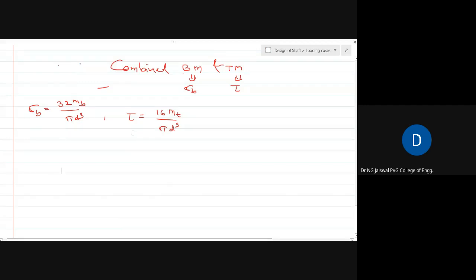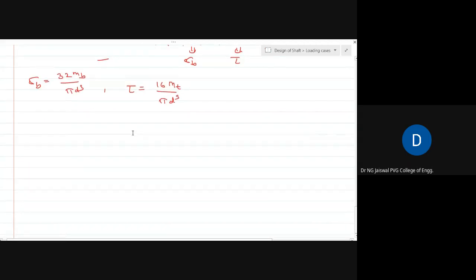Whenever any section is subjected to combined stress, one being sigma b, a normal stress, and the other a shear stress, you must have heard that you go for the principal stresses, sigma 1 and tau max. I write the generalized equation so that you can recall it.